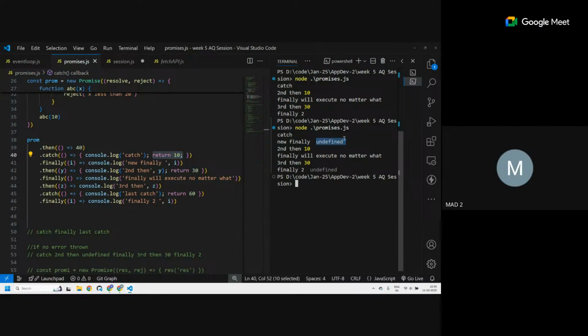It is printing undefined. Okay, got it, sir. Thank you.